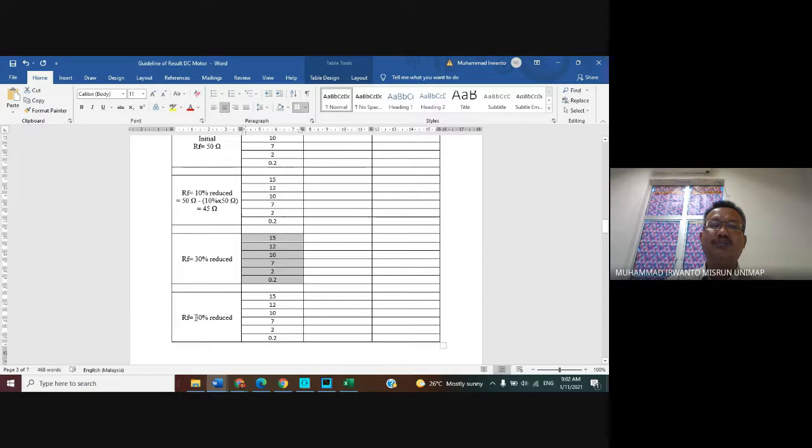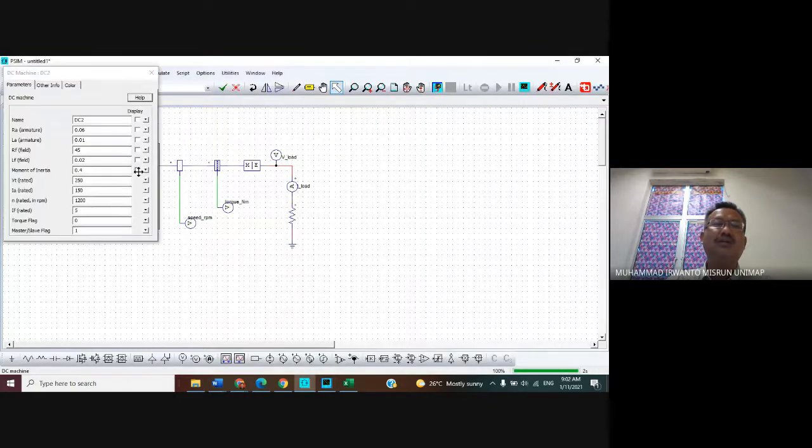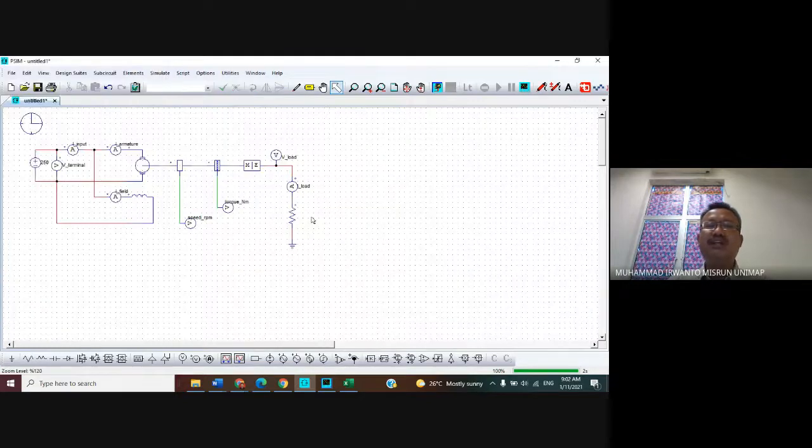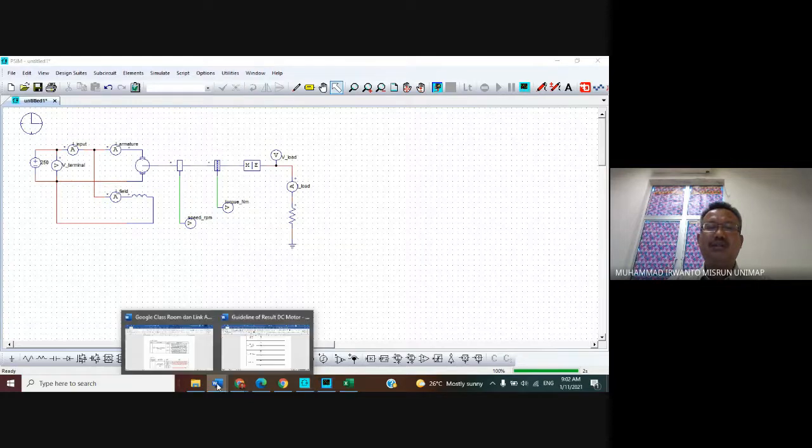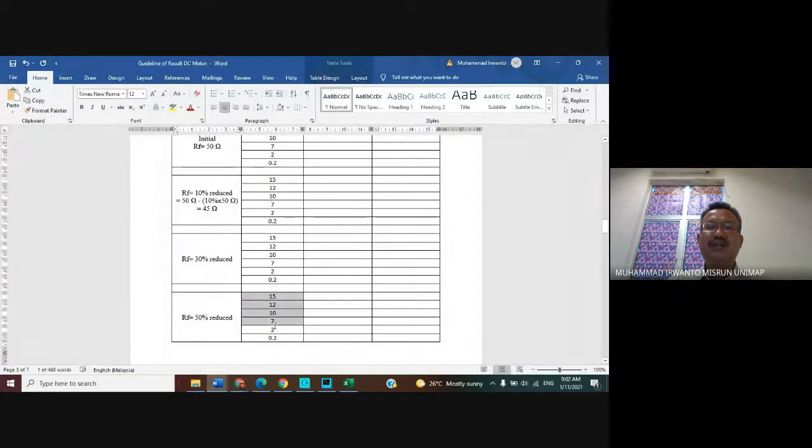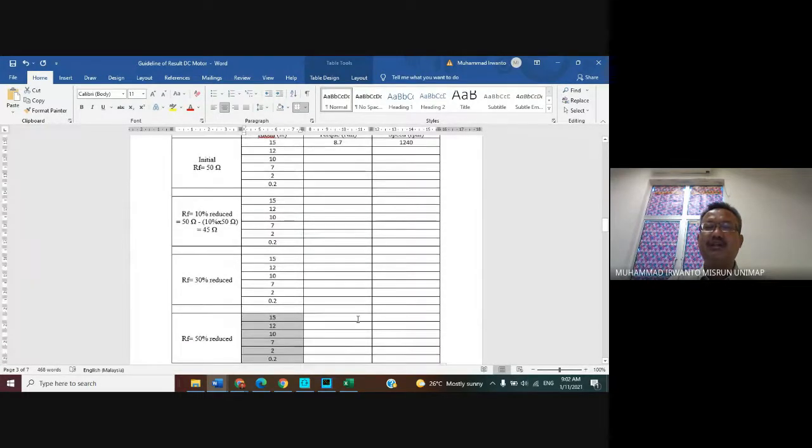And then change the RF, which will be reduced by 50%. 50% of 50 is 25, so 50 minus 25 is 25 ohms. So you change in here to be 25 ohms, and the same, change in here, following the various values of the R load. And then observe the value of the torque and speed.